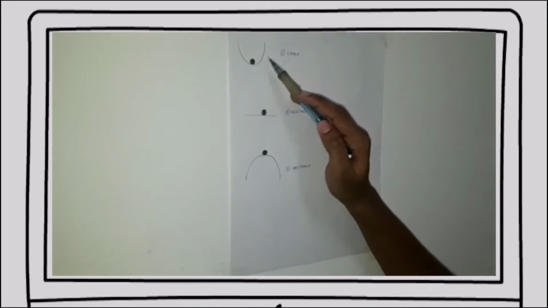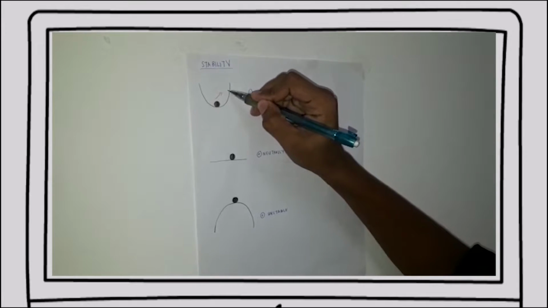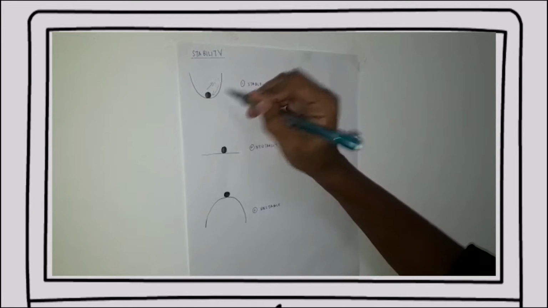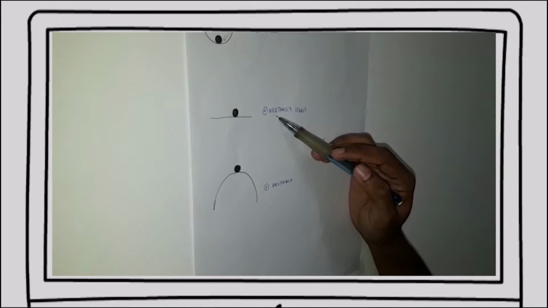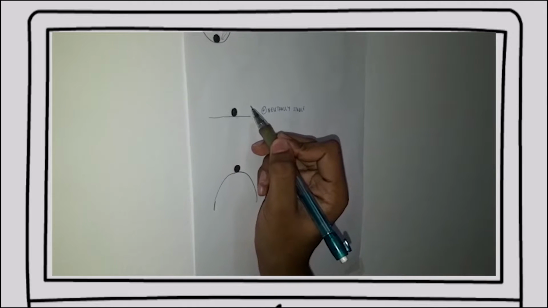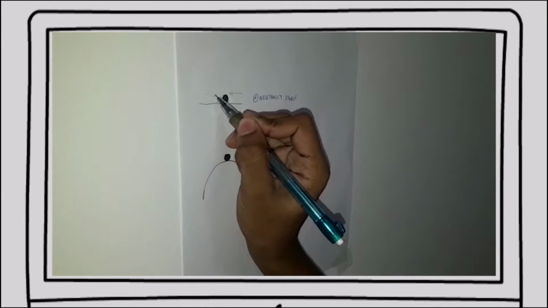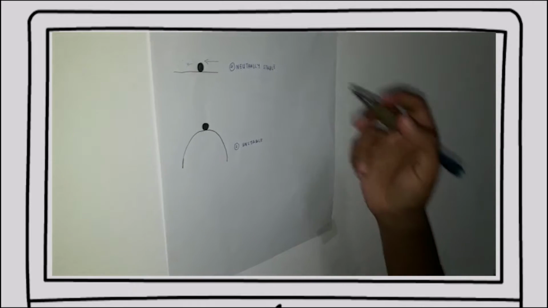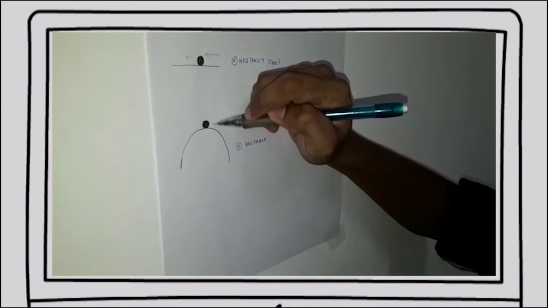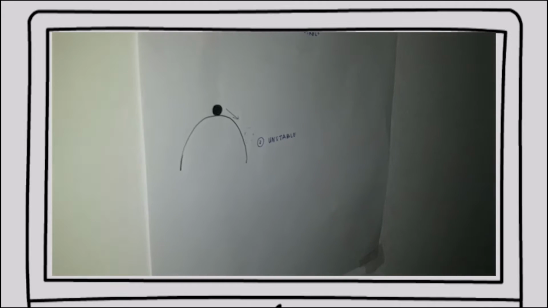Explaining about stability. Firstly, the first condition is stable. When a disturbance is applied, the object will move upward and then return to its original form. This is the stable condition. The second condition is neutrally stable. When a disturbance is applied to the left, the object will move to the left, and this is known as neutrally stable. And lastly, the unstable condition: when the force is applied here, the object will move downwards, and this is known as the unstable condition.